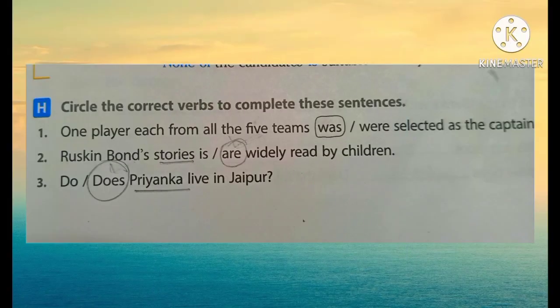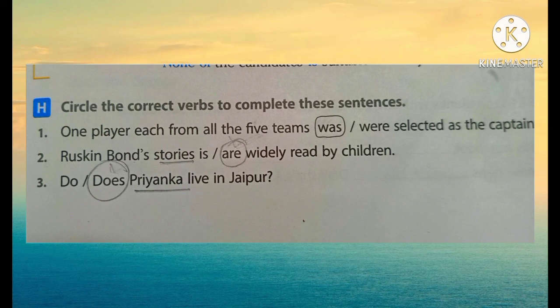Circle the correct verbs to complete these sentences. The first one is already done for you. One player each from all the 5 teams was selected as the captain. So was is singular, were is plural. So here what is the subject? The subject is one player. So one player is singular, so was is the verb to be used over here.